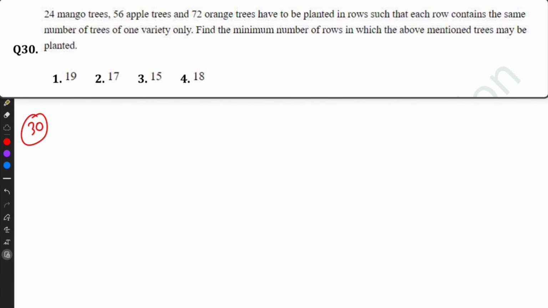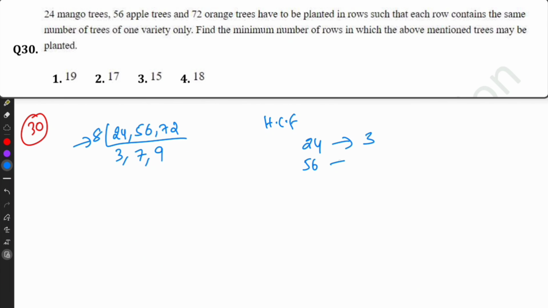Question number 30. 24 mango trees, 56 apple trees, and 72 orange trees have to be planted in rows such that each row contains the same number of trees of one variety only. So let us take HCF. 8 common. So 8 3s are, 8 7s are, 8 9s are. So there is no common. So 8 is the HCF. So we can arrange mango trees in 3 rows, apple trees 7 rows, orange trees 9 rows. So the total is 19. 19 is the answer.